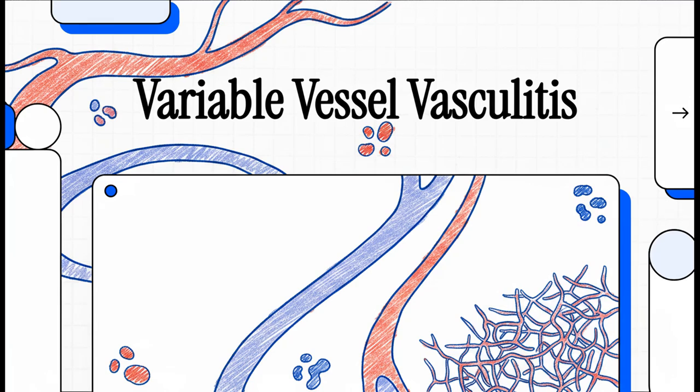Welcome! Today we're diving into a really fascinating and diagnostically tricky area of medicine, variable vessel vasculitis. Now, what makes these diseases so challenging is that they completely defy our traditional classification systems. They can inflame blood vessels of literally any size, from the massive aorta all the way down to the tiniest capillaries. And they do it unpredictably.